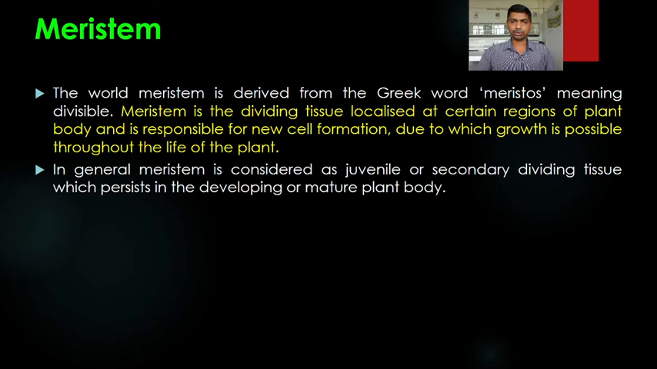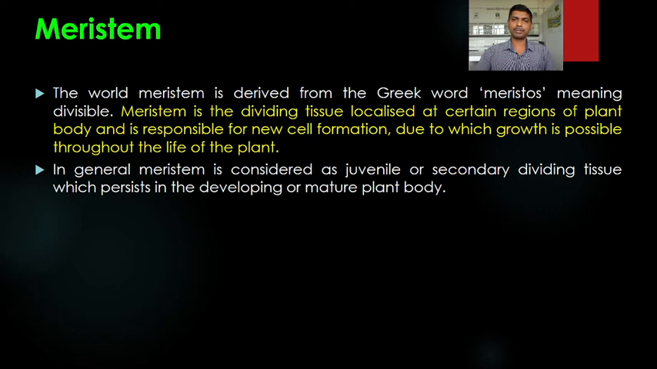Meristem is a dividing tissue localized at certain regions of the plant. For example, at the shoot apices, because of which the height of the plant increases. It is also present at the root apices, because of which the root grows underground in the soil. So the growth is possible because of this meristem, which is localized at certain regions of the plant and is responsible for new cell formation.